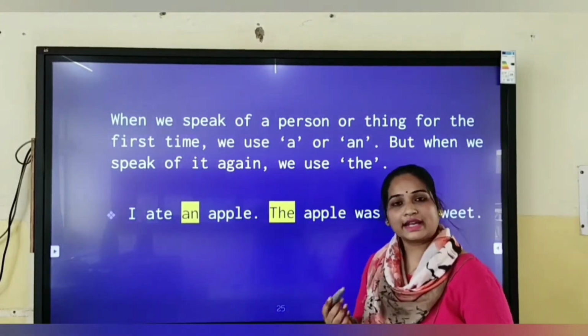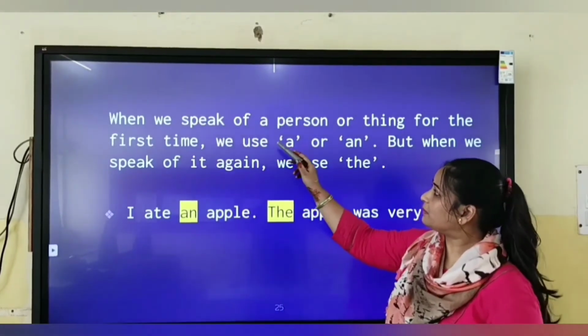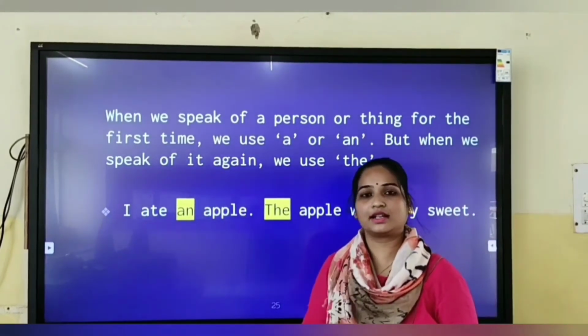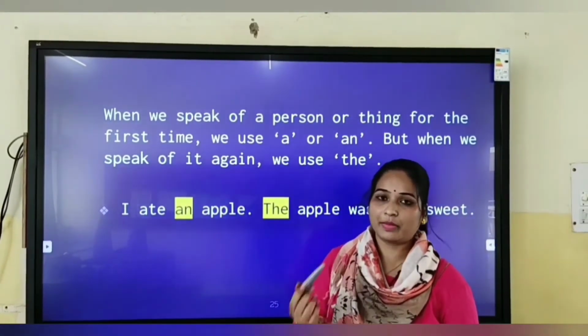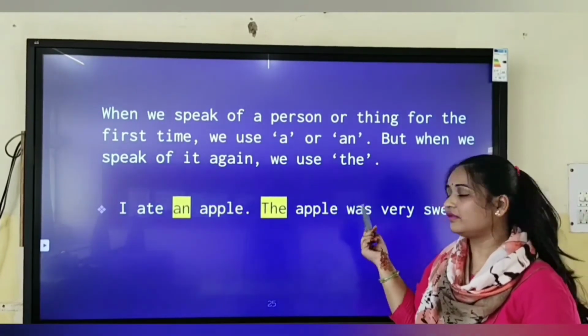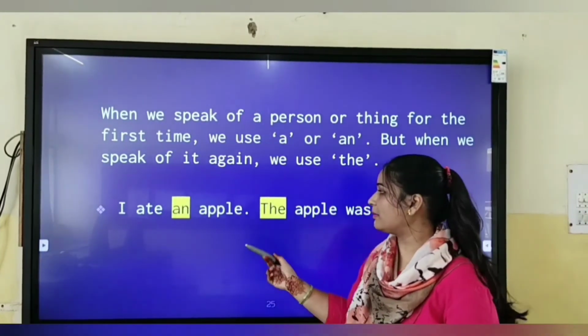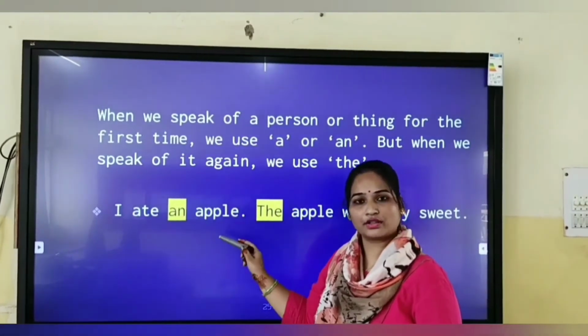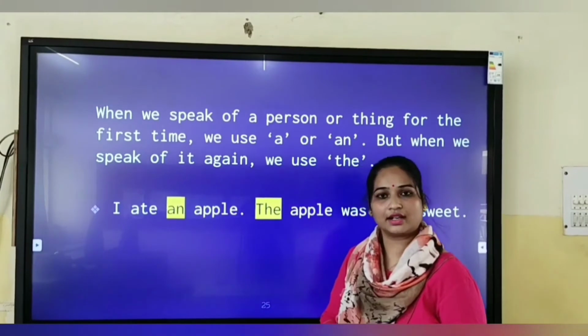Now, secondly, when we speak of a person or thing for the first time, we always place article a or article an. But if we speak of it again, we use article the. For example, I ate an apple. When apple is introduced for the first time, we'll use article an.